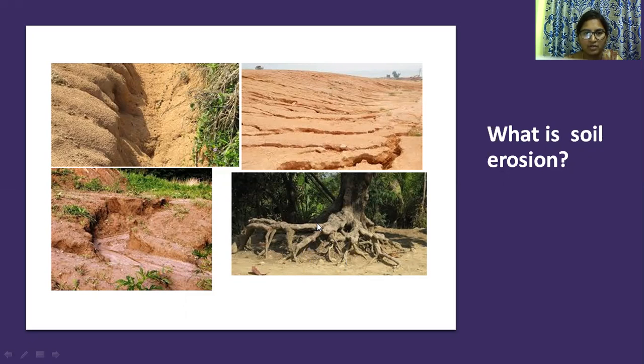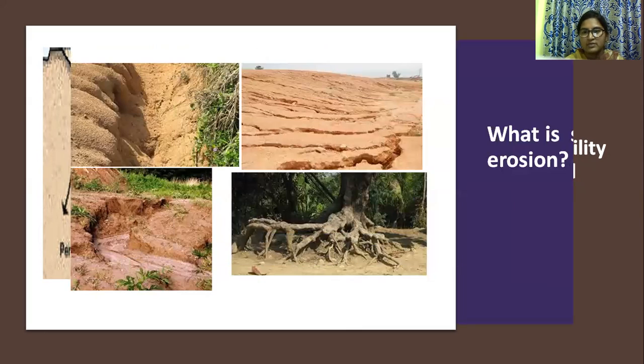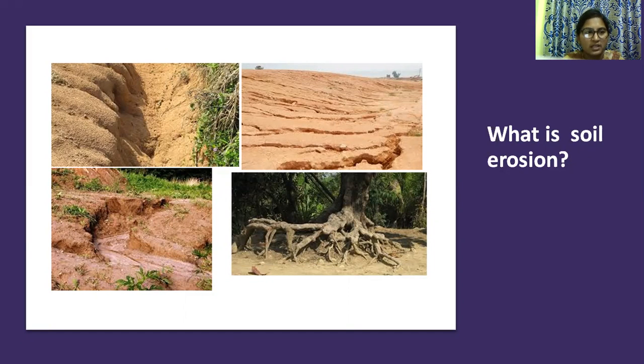What are the major categories of soil erosion? It is classified into two types. One is natural erosion, and another is anthropogenic erosion. And how is soil formed naturally?